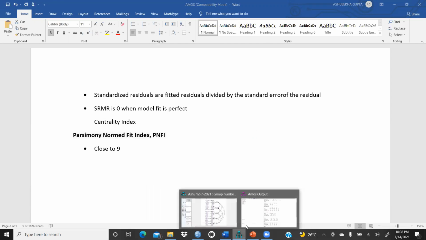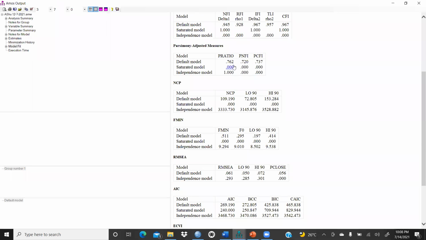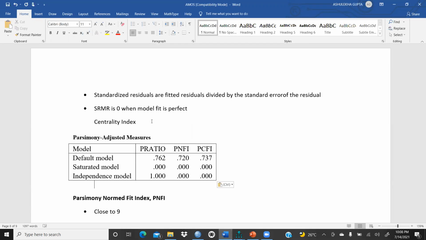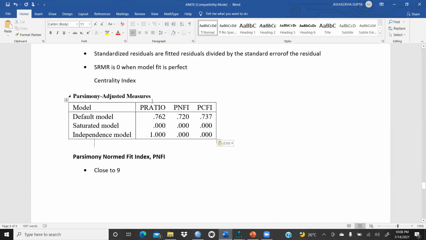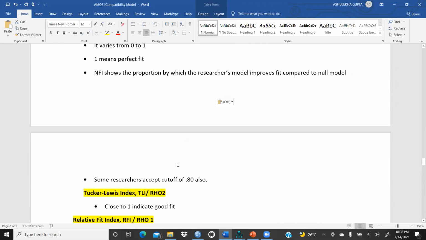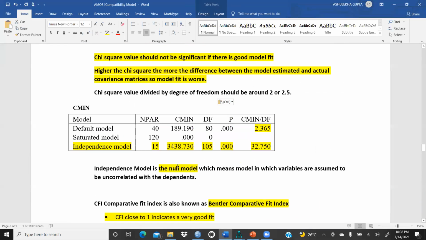Let me check in my model. Parsimony, yeah, we can copy it and paste in my Word document. Right. Parsimony adjusted measures, PNFI, right? I am talking about PNFI 0.720 in my case, and it should be close to 1, right? So that means your model is good. So this is all about your confirmatory factor analysis interpretation.